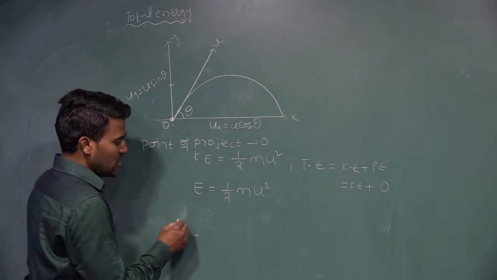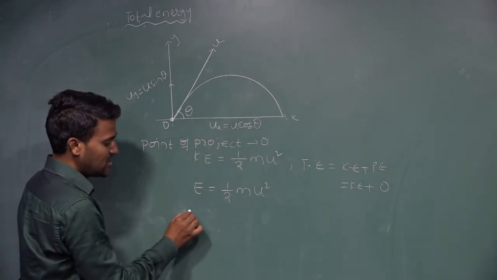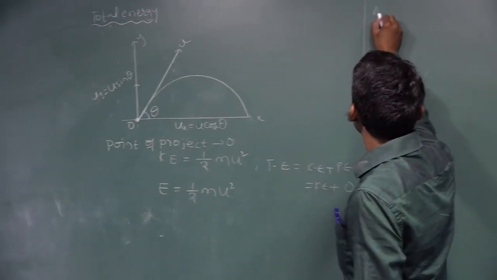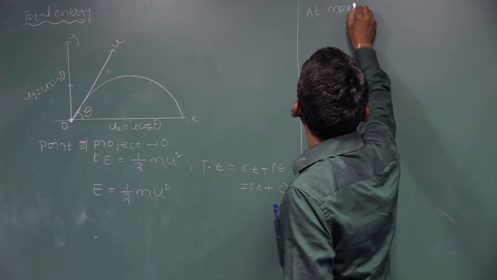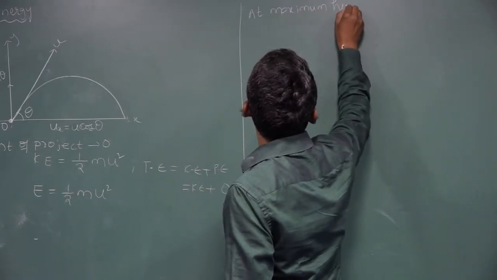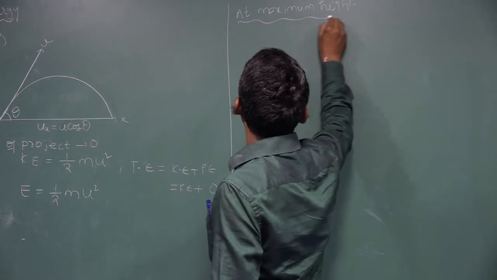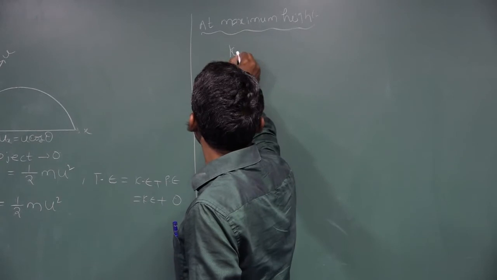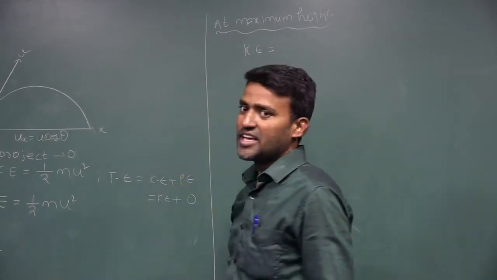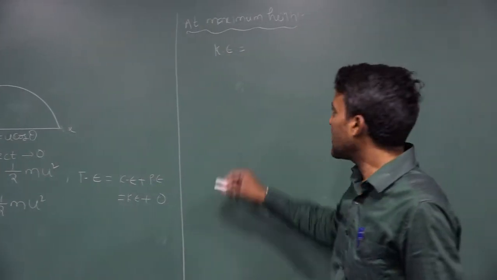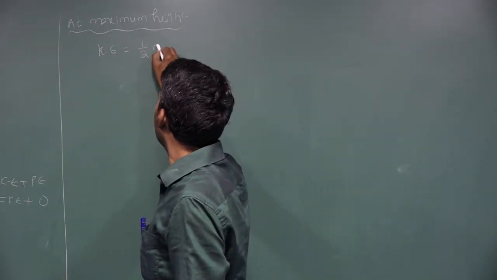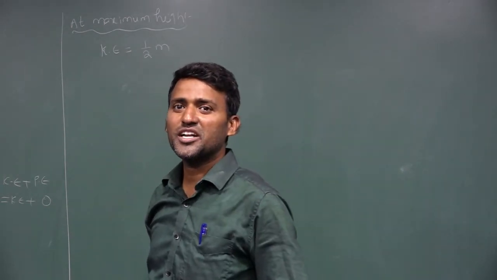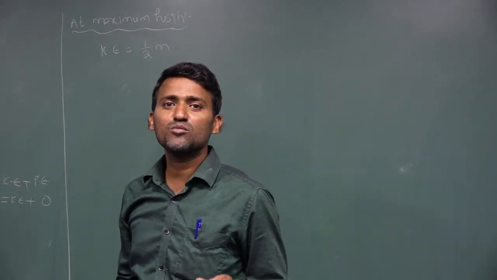Okay. Now at the maximum height, what is the kinetic energy and potential energy? I am writing. Kinetic energy is equal to half m v square, where v is the velocity along the horizontal direction. The velocity is u cos theta.